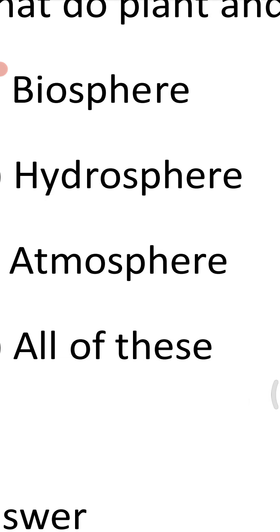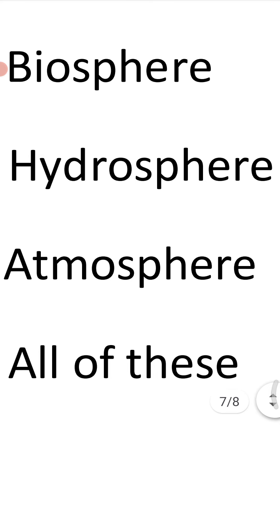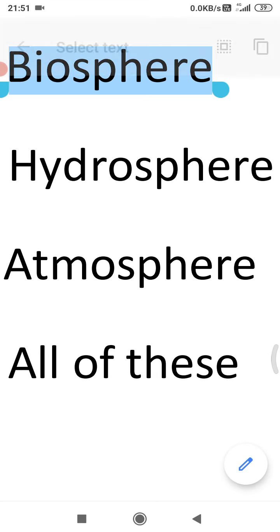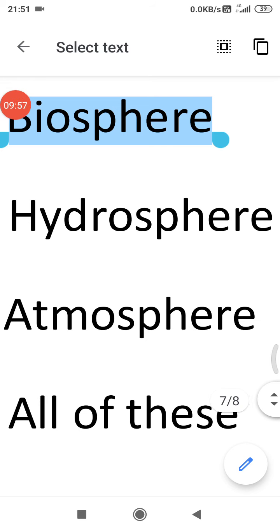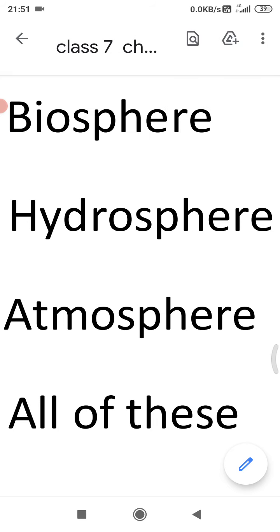Then biosphere, a narrow contact zone of hydrosphere, atmosphere and lithosphere, the only zone where all the three spheres interact and life is possible only in this sphere, the biosphere. It has the life supporting system, all types of life are possible in biosphere only. So it is a sphere where air, water, and soil is found.